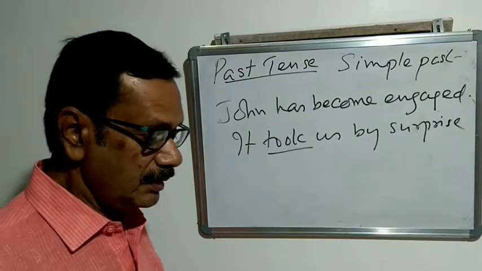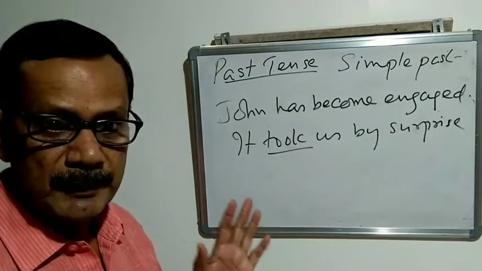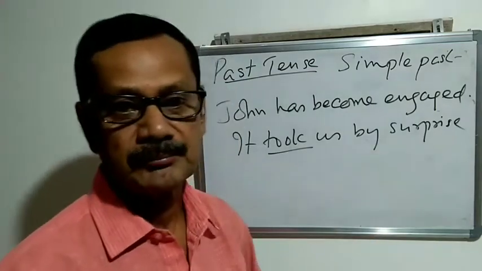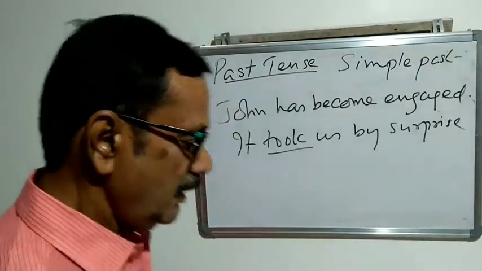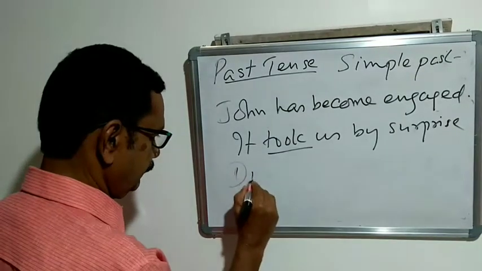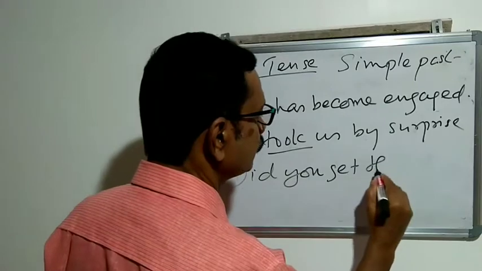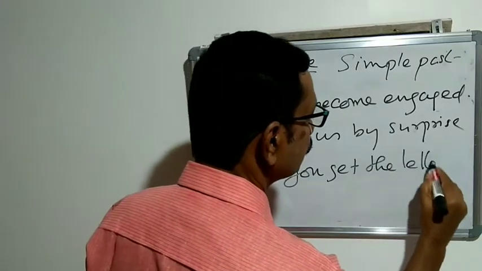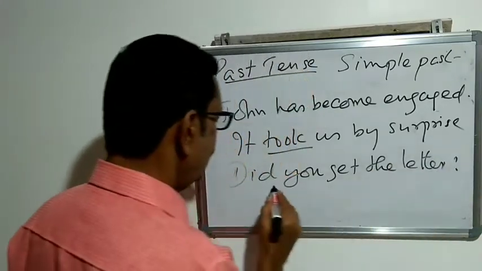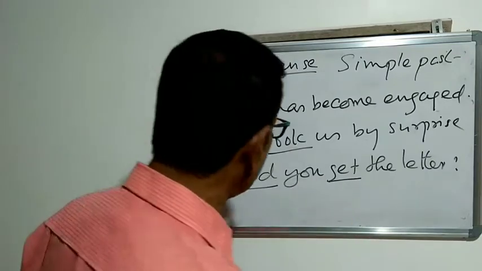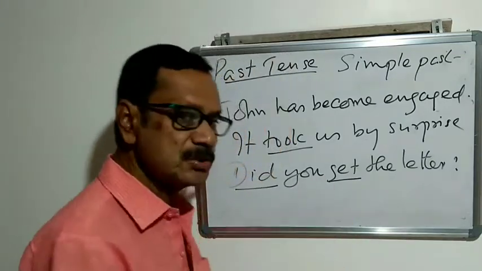Then sometimes there will be no context at all, but the context is understood. For example, did you get the letter? Did you get it, in past tense. Did get means past.